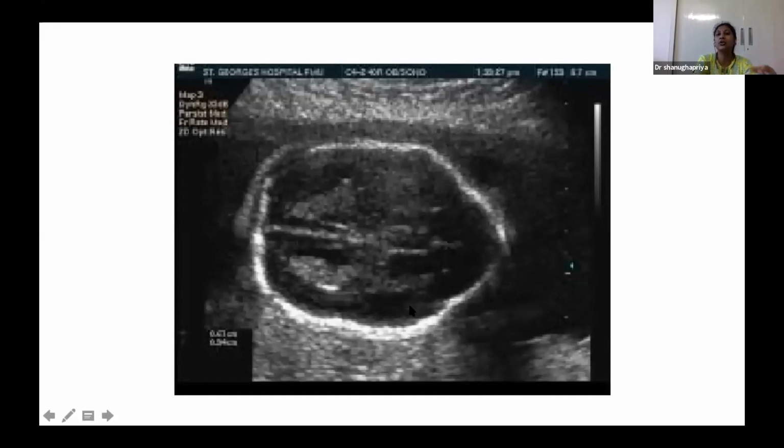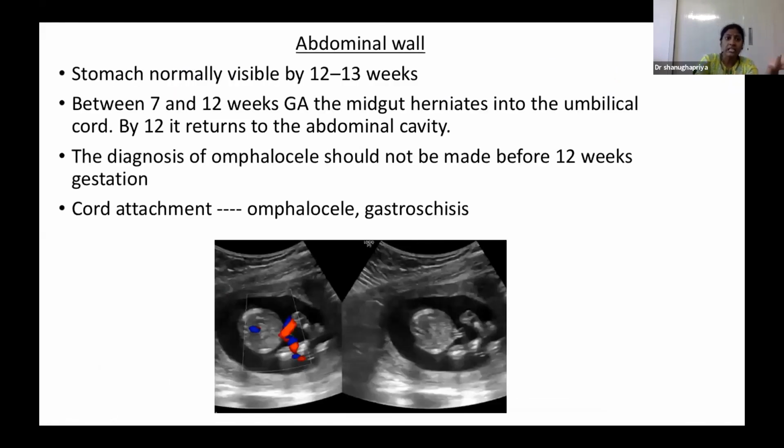So this gives indirect clues, so that we can go down and see for the spina bifida defect or spinal defect. Coming to the abdominal wall, this is another important area. NT itself is associated with diaphragmatic hernia. So by coming down to the abdominal wall, we can see the diaphragm also. If it is intact, we can rule out diaphragmatic hernia, and by looking at the anterior abdominal wall, we can rule out abdominal wall herniation like omphalocele or gastroschisis.